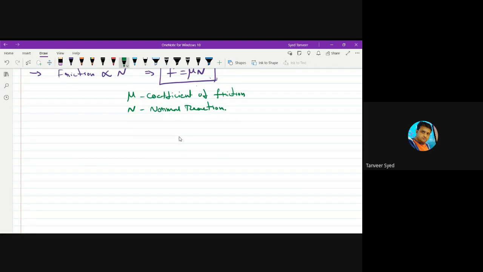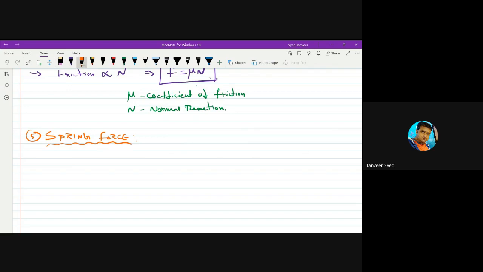One last force is left out, which is spring force, fifth one. As the name itself says, you find this force in springs. You might have seen springs.